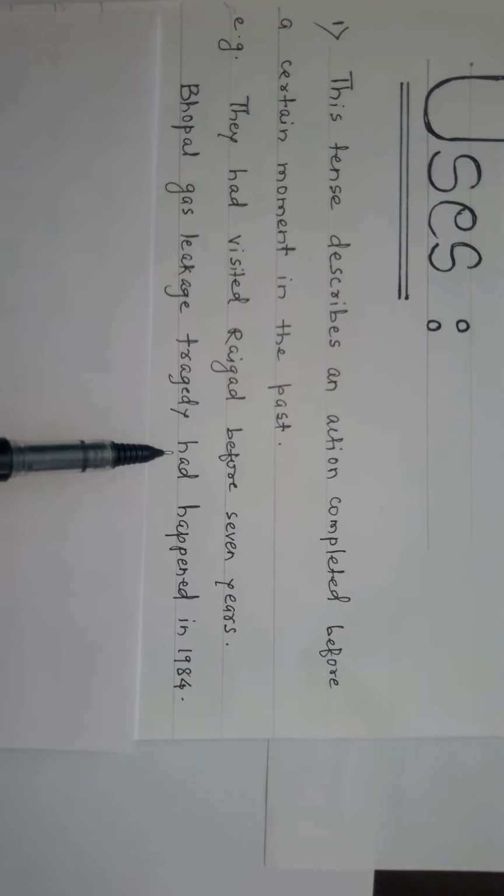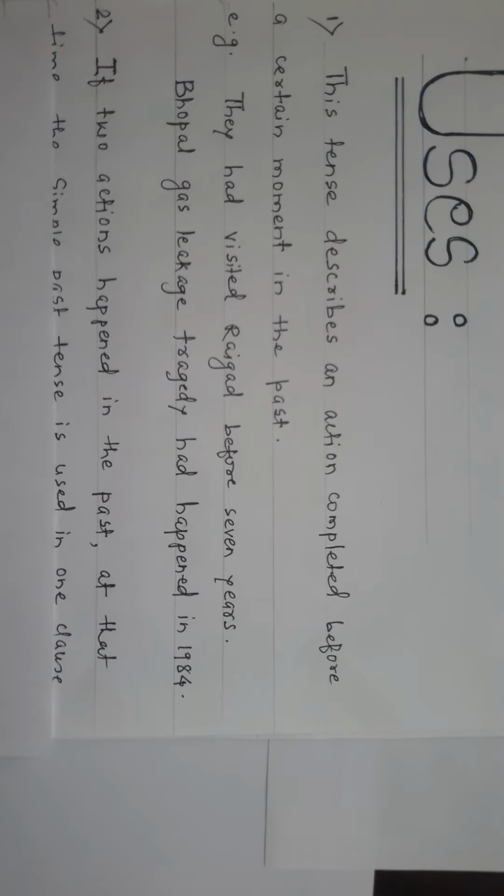Second example, the Bhopal gas leakage tragedy had happened in 1984. We all know that a very dangerous gas leakage tragedy happened in 1984 at Bhopal. The Bhopal gas leakage tragedy had happened in 1984. This action was also completed a lot of years ago in the past.